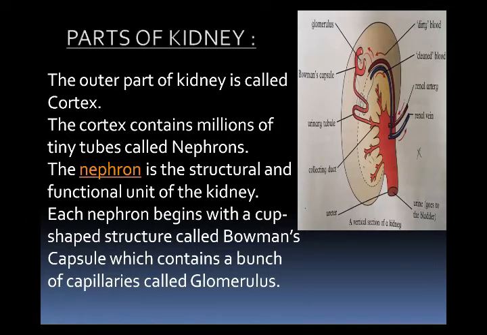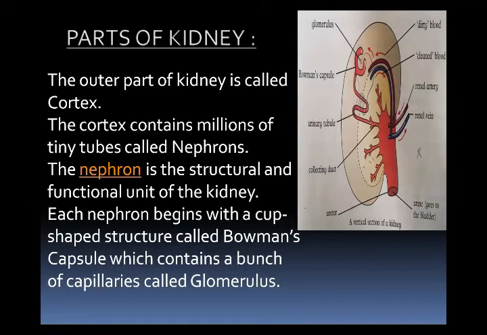The outer part of the kidney, which is darker red in color, is called the cortex, and the inner part of the kidney, which is lighter yellow red in color, is called the medulla. Medulla contains 12 to 16 conical structures which are called pyramids, and the cortex contains millions of tiny tubes which are called the nephron.